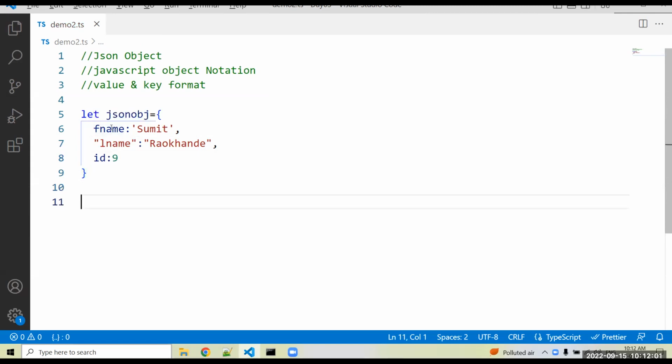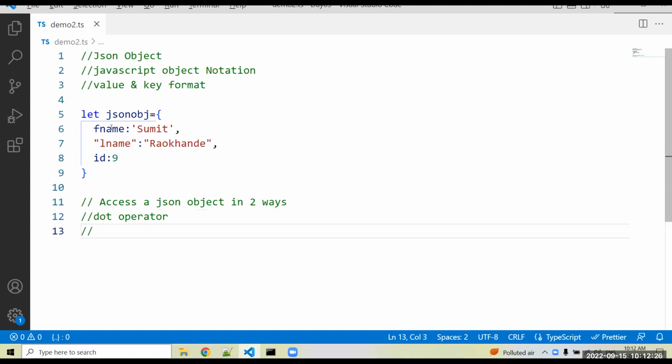So we can access that JSON object in two ways. Now we have created the simple JSON object. You can access a JSON object in two ways. First, use the dot operator.